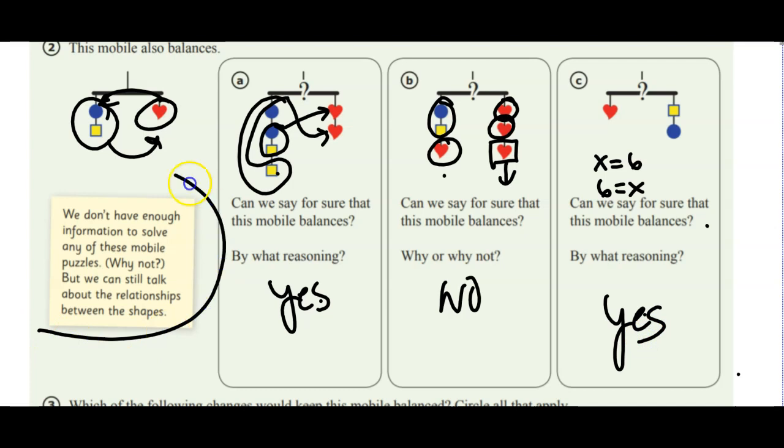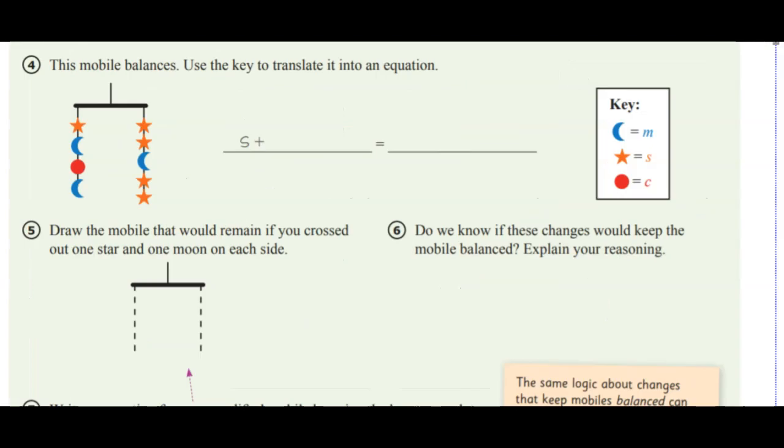Now this little note over here, don't get confused. We did solve what they were asking us to solve here. They mean we can't tell what the weight of a heart is, a circle or a square. All we know is the relationship between the shapes. That's what that note is saying there.